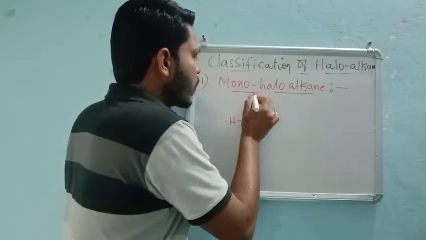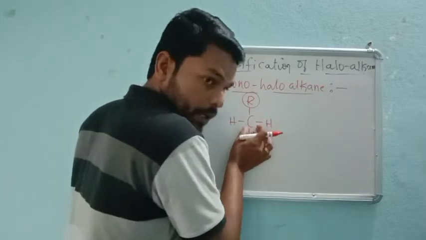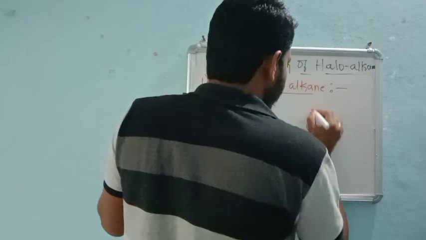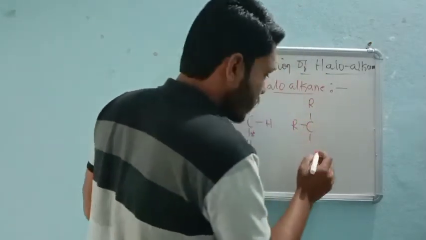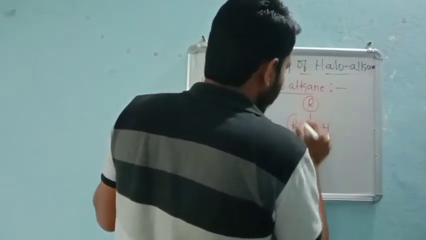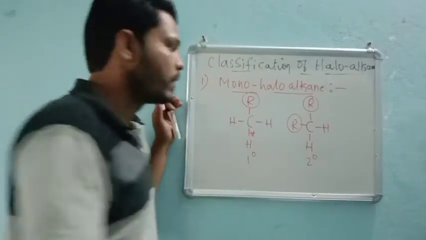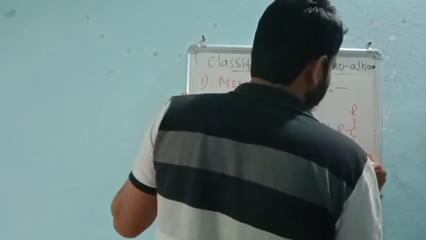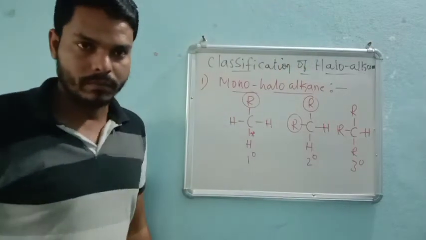So what are we deciding based on? Based on the alkyl groups on this particular carbon, right? If there are two R groups present around the central carbon atom, which is very important, then it is called secondary. Very simple. And if three alkyl groups are present around it, then it is called tertiary, right?